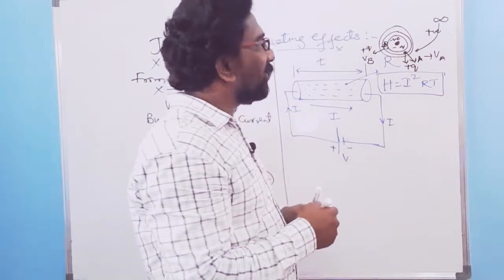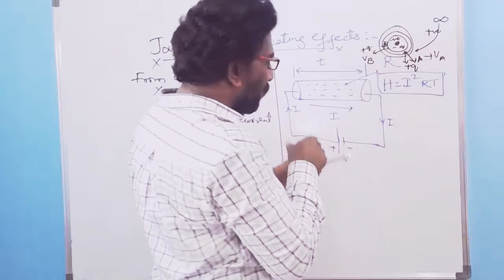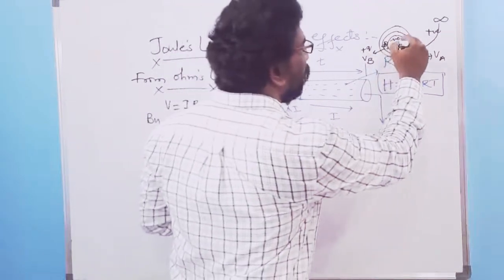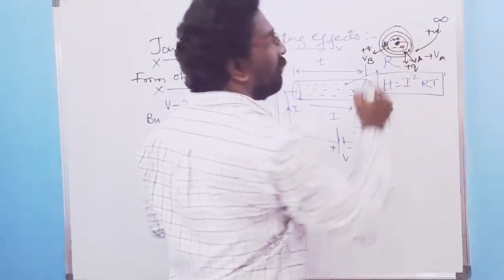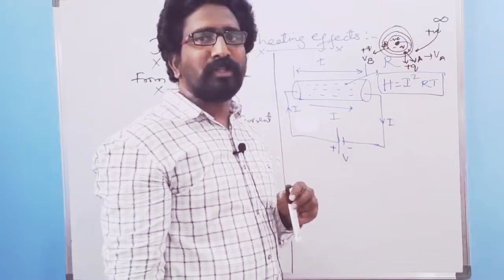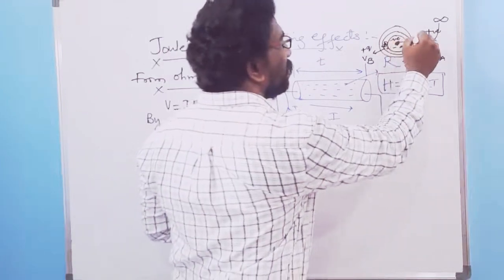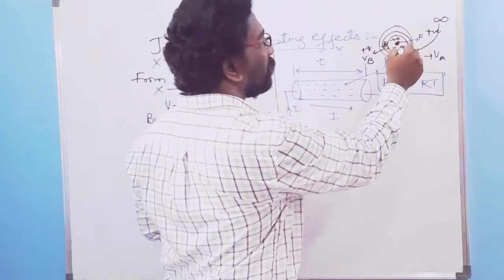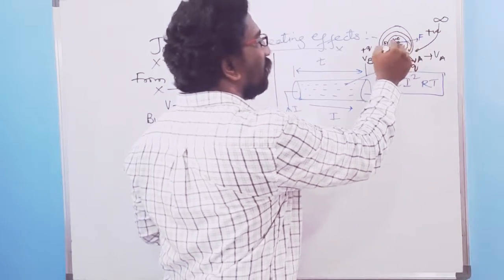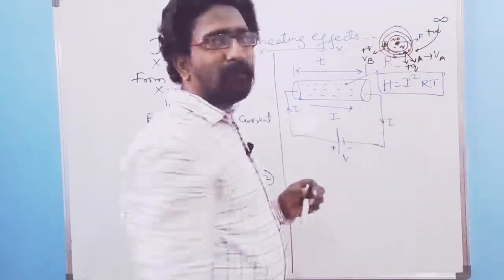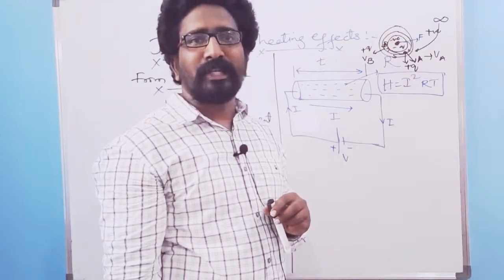But how to define that? Whenever a force is applied upon the positive charge by the negative charge, it has moved from this point to this point. A displacement S has taken place.